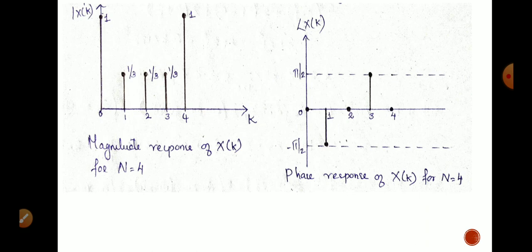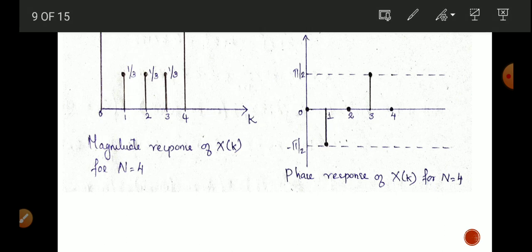In the second figure, we are going to plot the phase response of X of k. In the phase response, we have to plot k in the x-axis, and in the y-axis the phase angles, angle X of k, are represented.